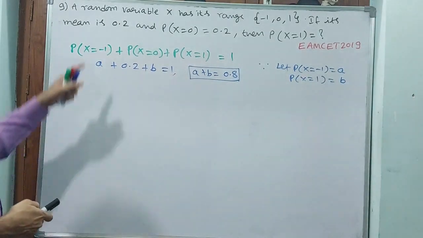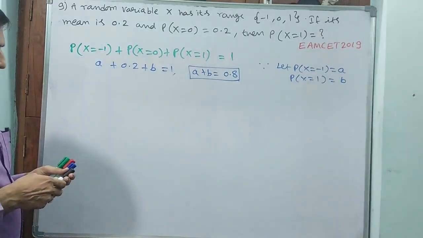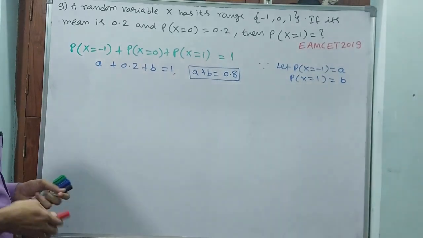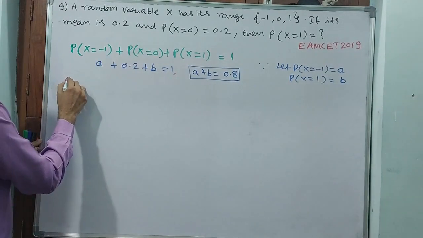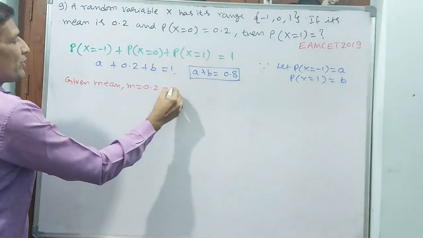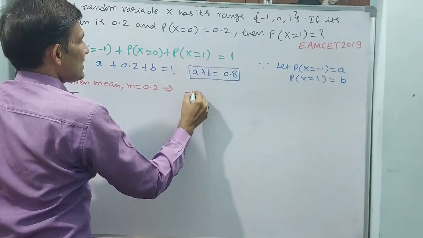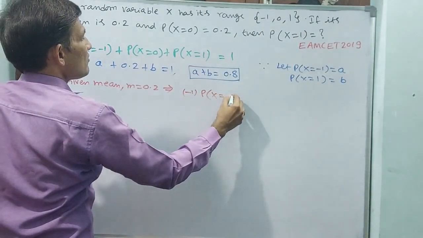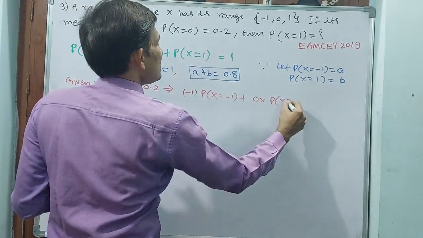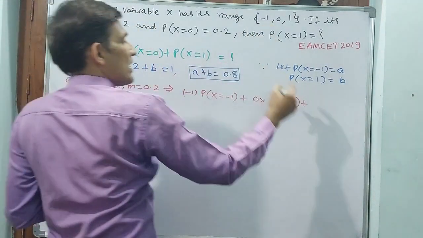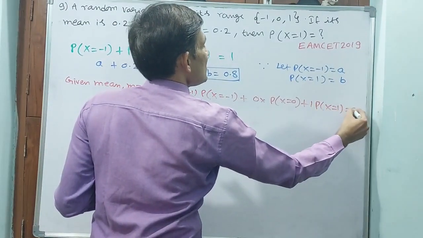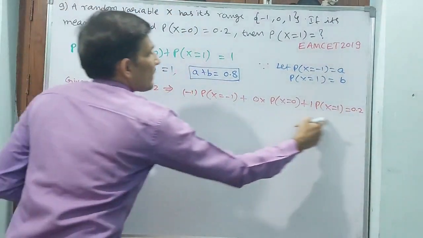Now they have given one more item, the mean also. How are we going to find the mean? Given mean m is equal to 0.2 implies -1 into P of x is equal to -1 plus 0 into P of x is equal to 0 plus 1 into P of x is equal to 1. This is equal to 0.2. This is the mean.